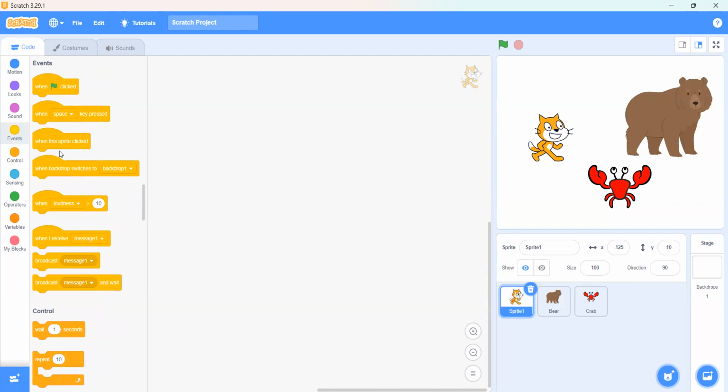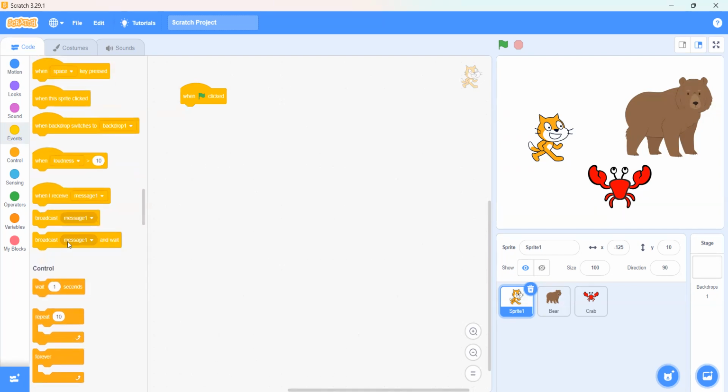We will go in the events and then first of all we will take when green flag clicked. Okay, just wait a minute, I'm going back.